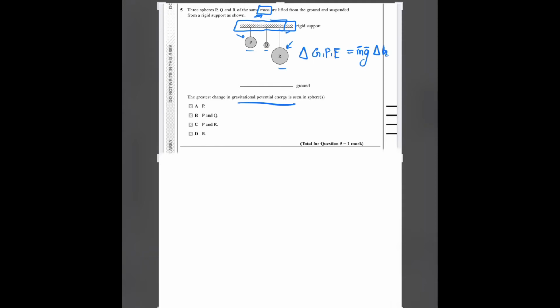So the Δh, basically we have to calculate from the surface, not from the center. Some students will calculate it from the center to the ground, but no, this will be calculated from the bottom of the spheres. So these two have the same heights, and this R has a lower height. If it's h, this may be 2h and 2h. So these two have a higher change in height, so a higher change in gravitational potential energy. So the answer to this question is P and Q. So the answer is B.